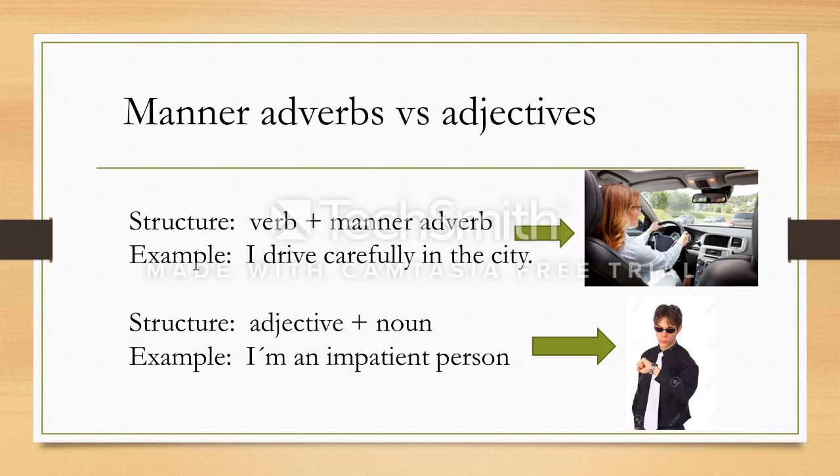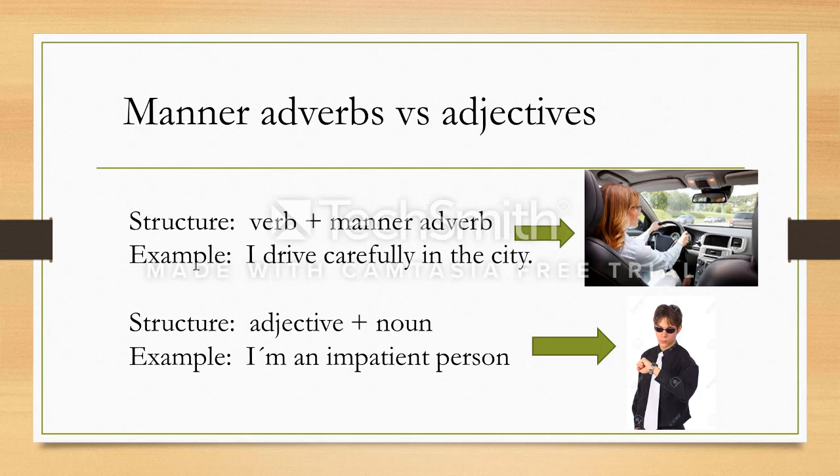Now carefully in this case is how I drive. So drive becomes the verb and carefully tells how I drive. The way that I drive is very careful. I drive in a very careful way. Hence, I drive carefully.